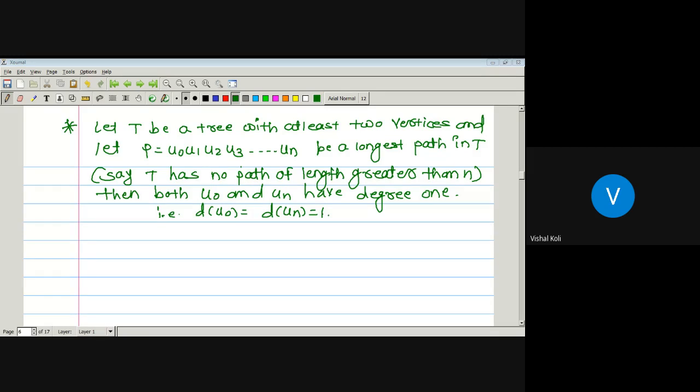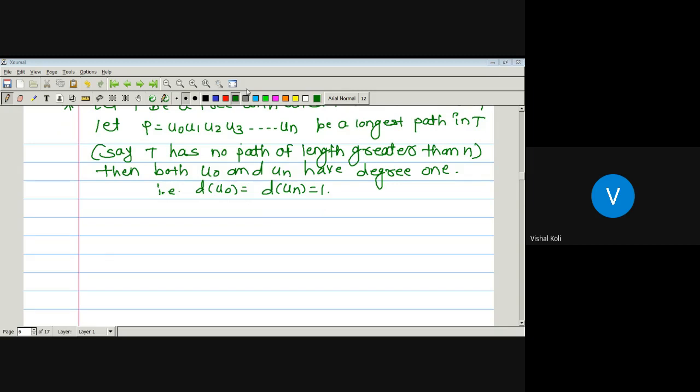So, if we have a tree having at least two vertices and P is a path of length n in T, that is, P goes from u0, u1 to un, and the tree T has no path of length greater than n, then both the vertices u0 and un have degree 1. That is what we have to prove. Okay, let's see the proof.